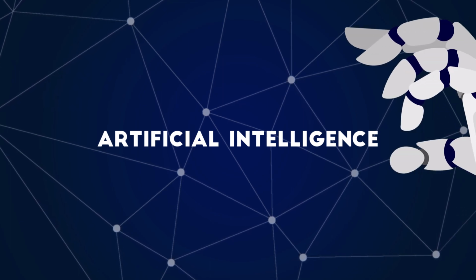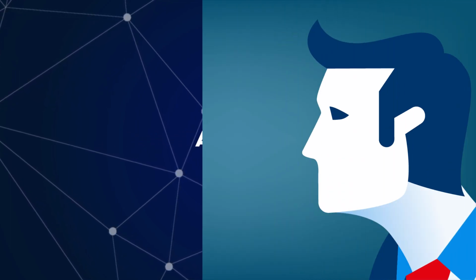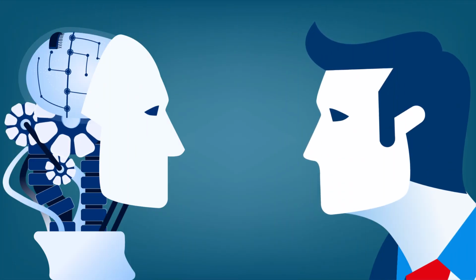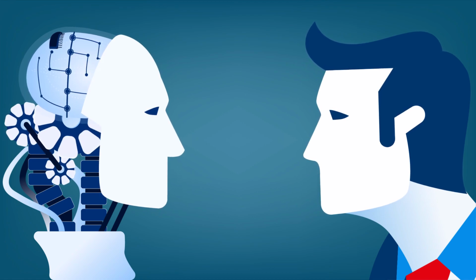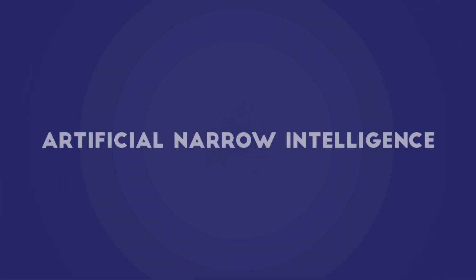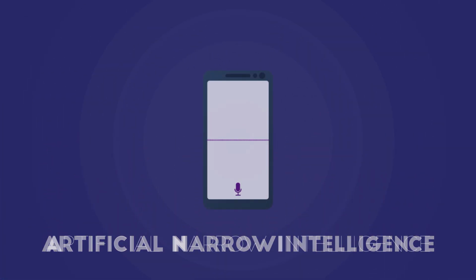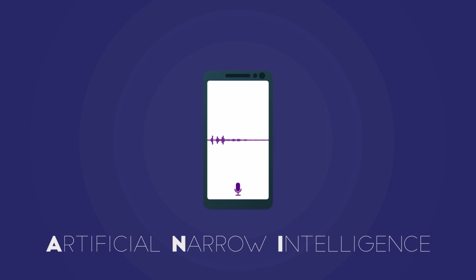Artificial intelligence is a broad term used to define systems or machines that can mimic human-like intelligence. They are mainly categorized into three types. Artificial narrow intelligence refers to AI that is capable of performing only particular tasks but lacks the capacity to learn independently.